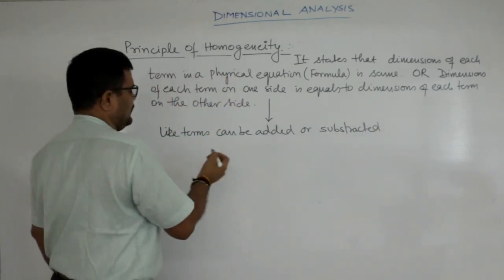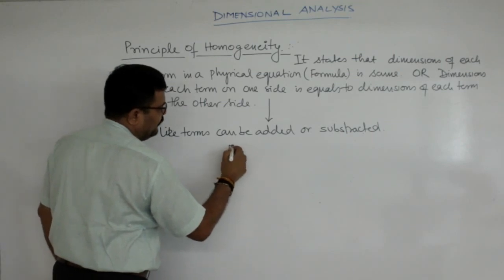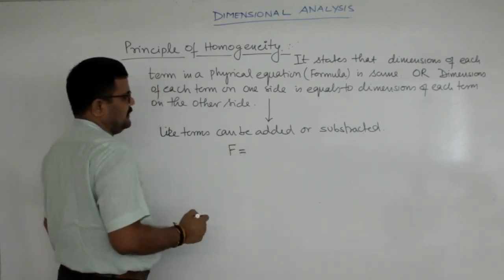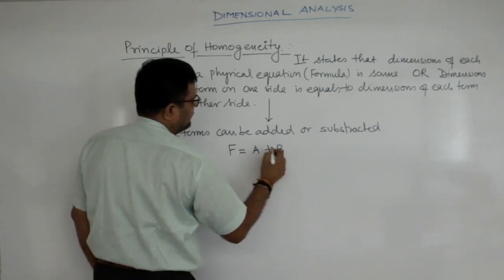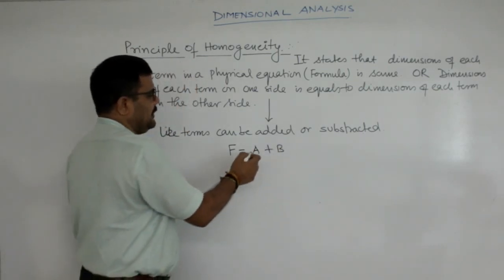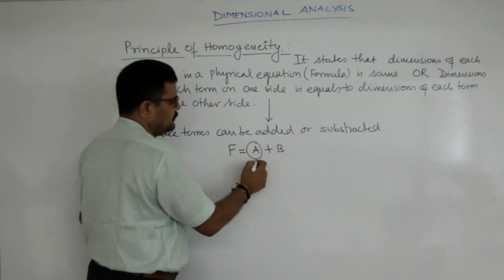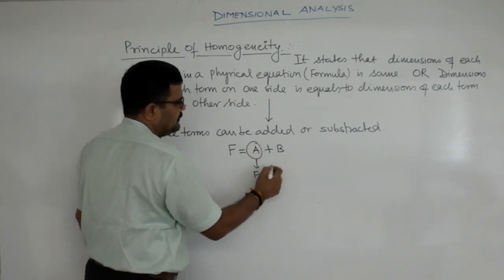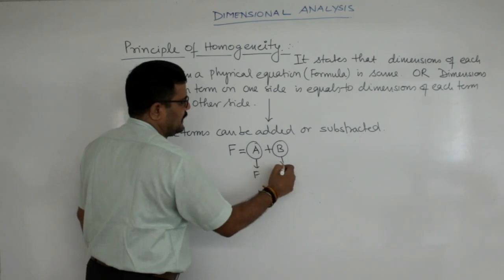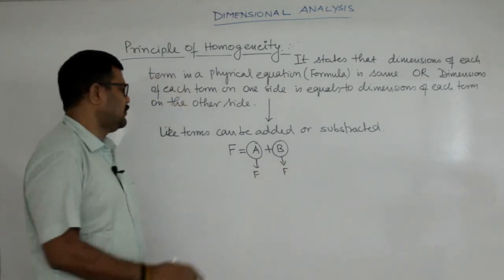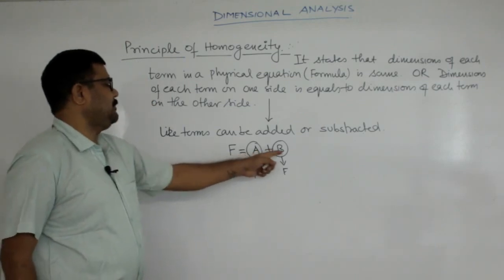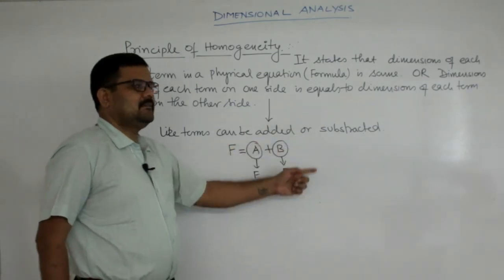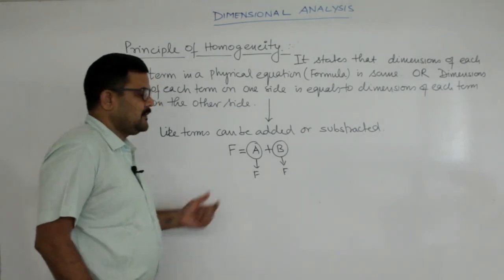If you are adding, say for example, I am taking force. Force is equal to A plus B. That means the dimension of A is also the dimension of force and the dimension of B is also the dimension of force. So A and B signify that A is a force and B is also a force. This is the principle of homogeneity.